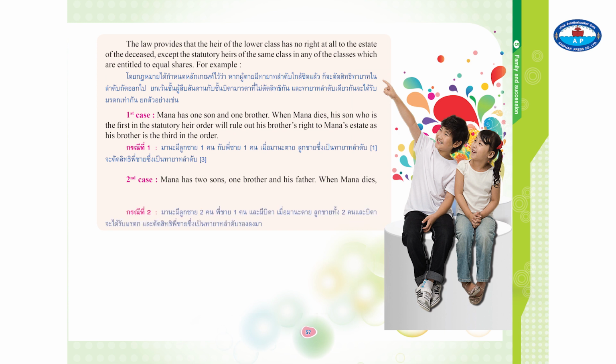Second case. Mana has 2 sons, 1 brother and his father. When Mana dies, his son and father will be entitled to receive his estate, and this will rule out his brother's right to Mana's estate, as his brother is next after his son and father in the order.